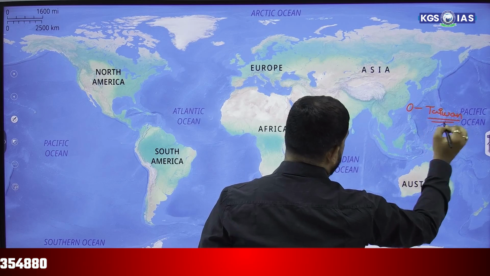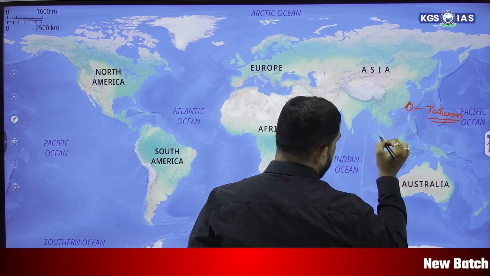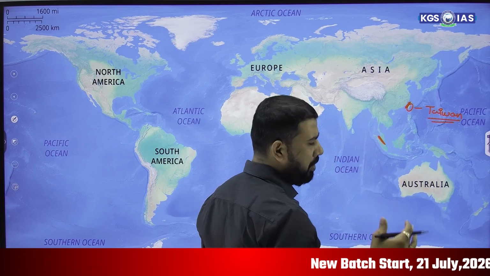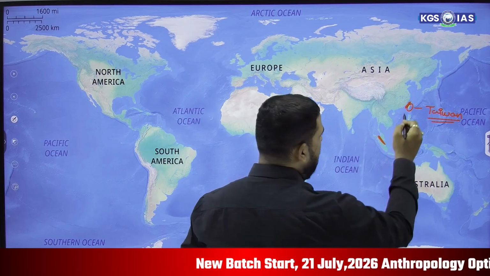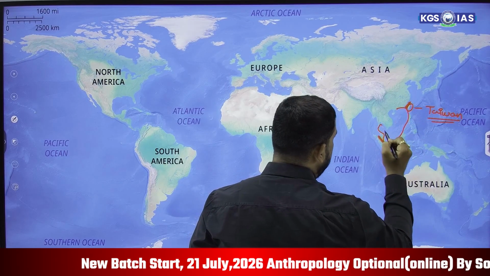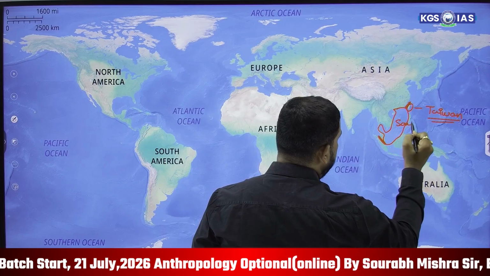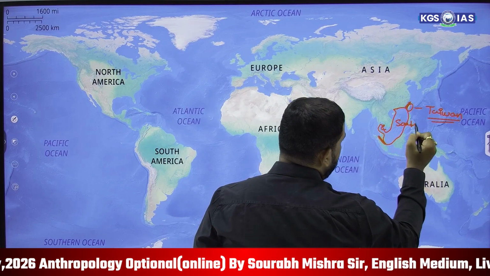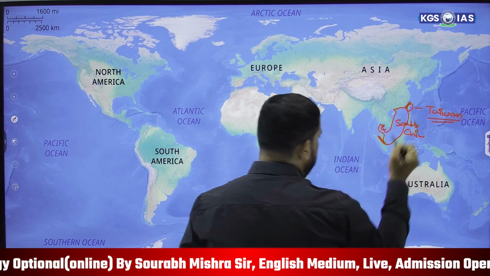Its former name is Formosa. Here the Strait of Formosa is there. This strait is known as the Strait of Malacca. And this particular region is named the South China Sea. This is the Gulf of Thailand. This is the South China Sea. We will dig deeper into this.